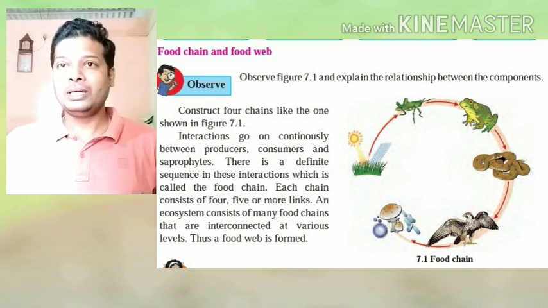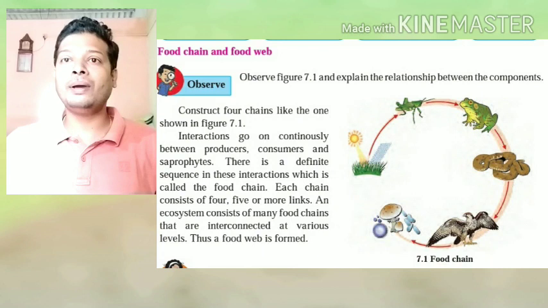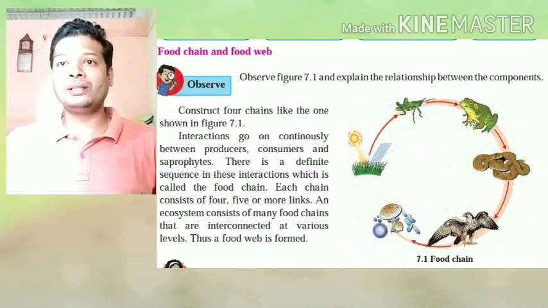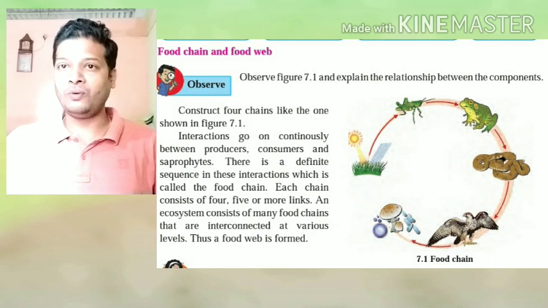Is grasshopper eaten only by frog? Again the answer is no. Grasshopper can be eaten by frog, it can also be eaten by birds, and by some other insects also, scorpion for example. So over here we don't have a single organism which feeds only on one particular kind of organism.